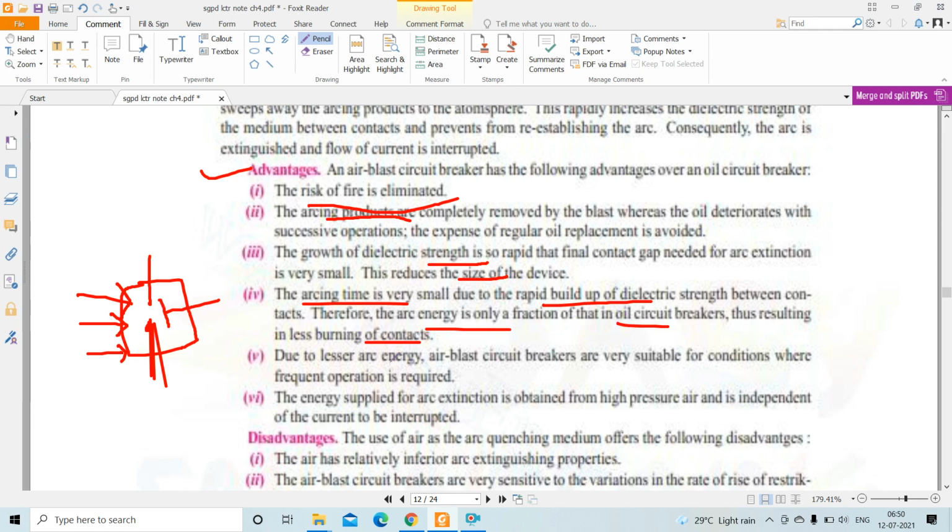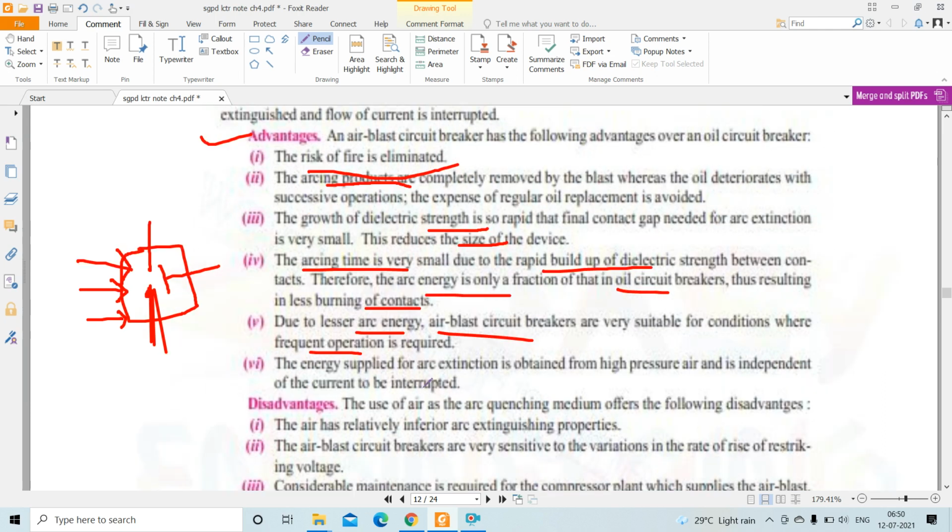Due to lesser arc energy, air blast circuit breakers are very suitable where frequent operation is required. The energy supplied for arc extinction is obtained from high pressure air and is independent of the current to be interrupted. Clear?